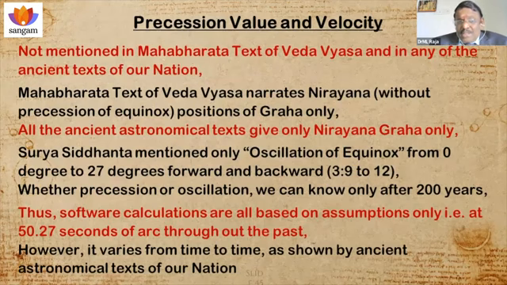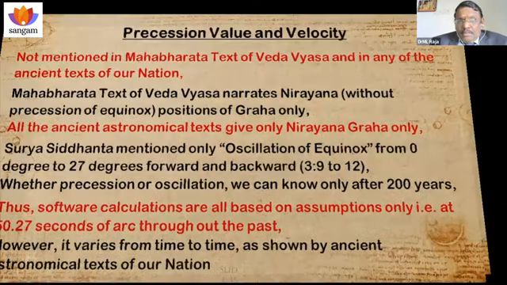And further, all these software calculations are based on the assumption that the precision is 50.27 seconds of arc. That is the velocity throughout the past. It is uniform, even before 7,500 years, it is the same thing. Based on that only they are doing calculations. But our ancient astronomical texts mention that it varies. The velocity varies with time.